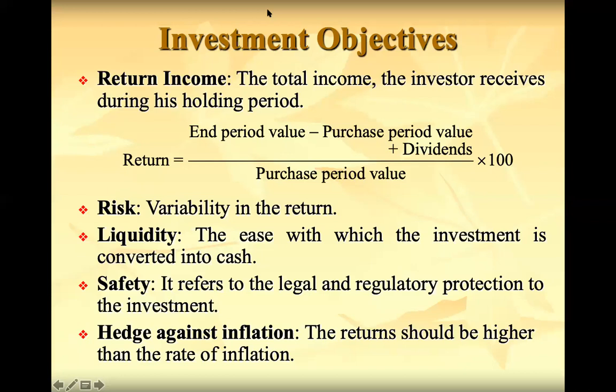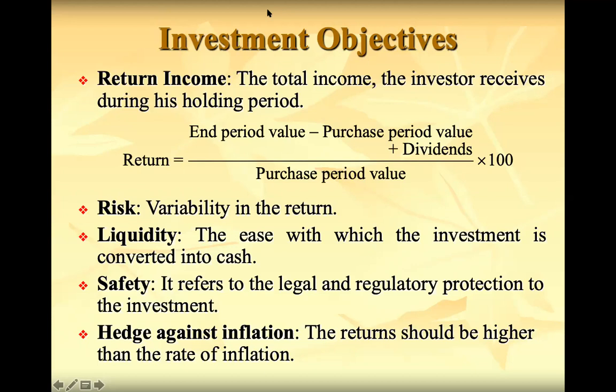So that is the regular return. Capital appreciation plus regular return is the total return, and when divided by purchase period value, we get the rate of return. If you want to express the rate of return in percentage, it should be multiplied by 100.